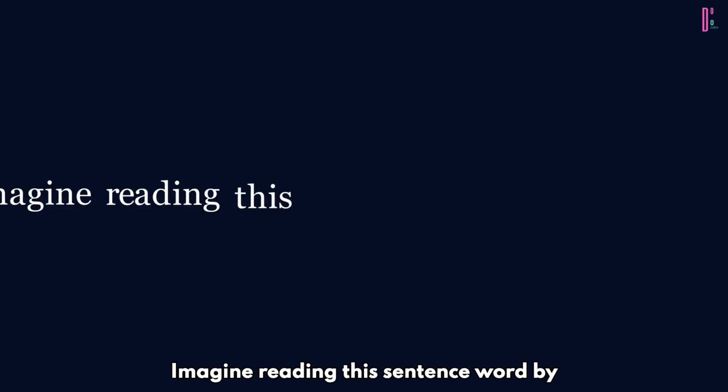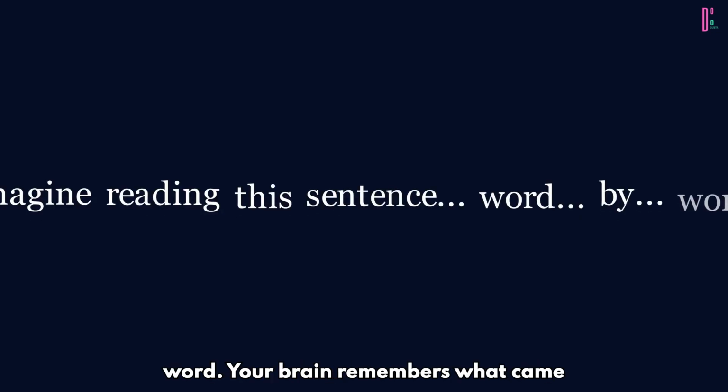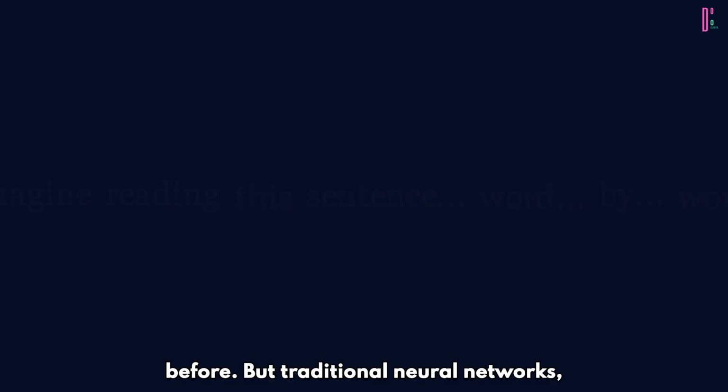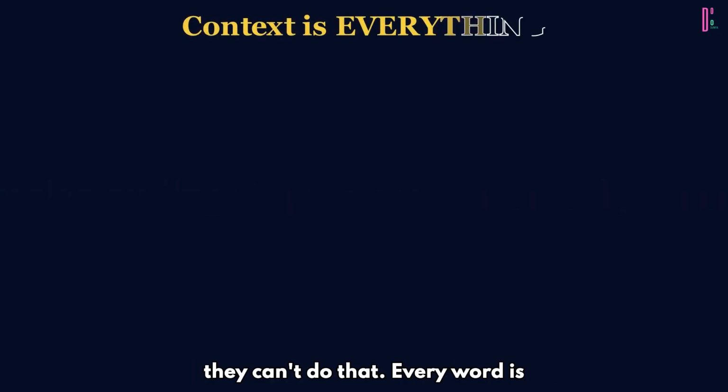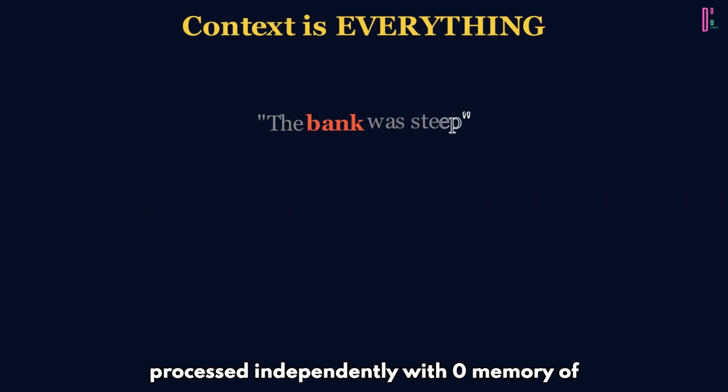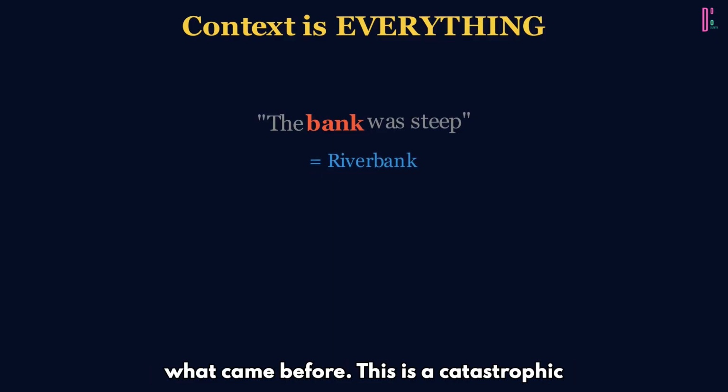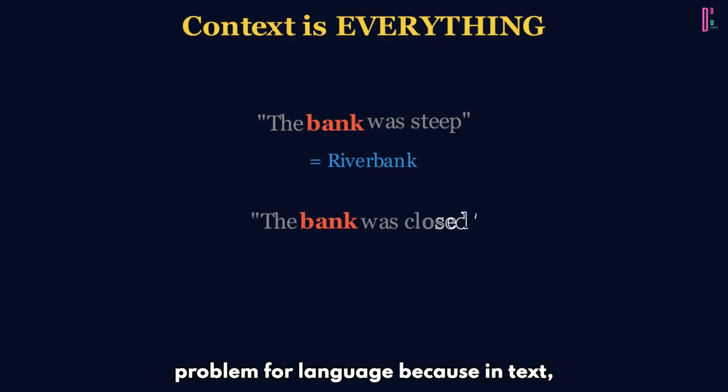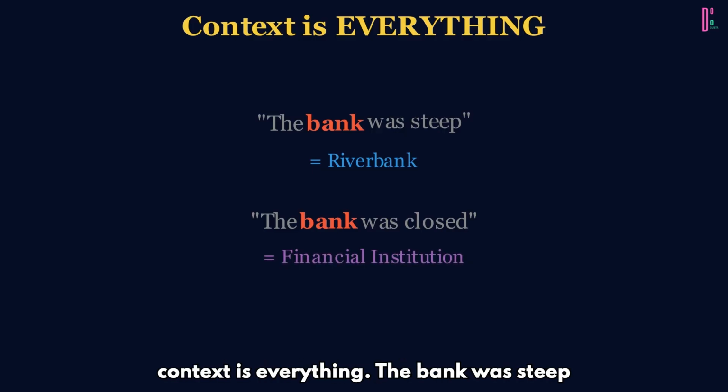Imagine reading this sentence, word by word. Your brain remembers what came before. But traditional neural networks? They can't do that. Every word is processed independently, with zero memory of what came before. This is a catastrophic problem for language, because in text, context is everything.